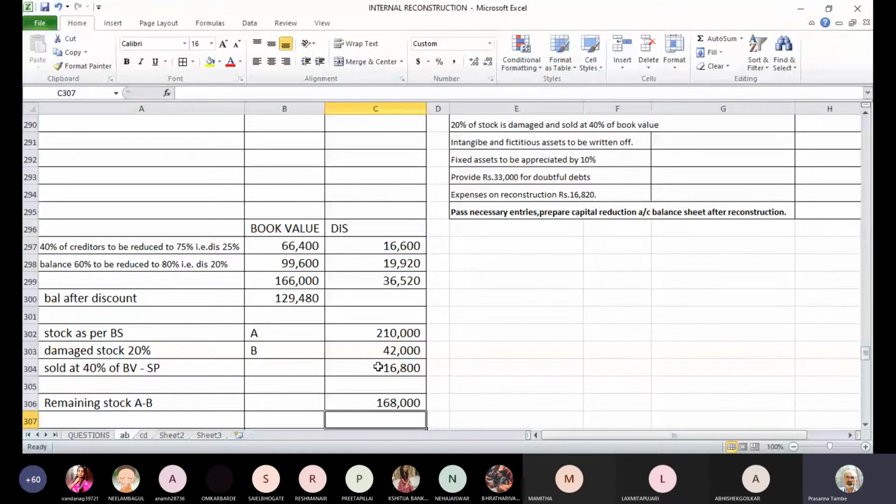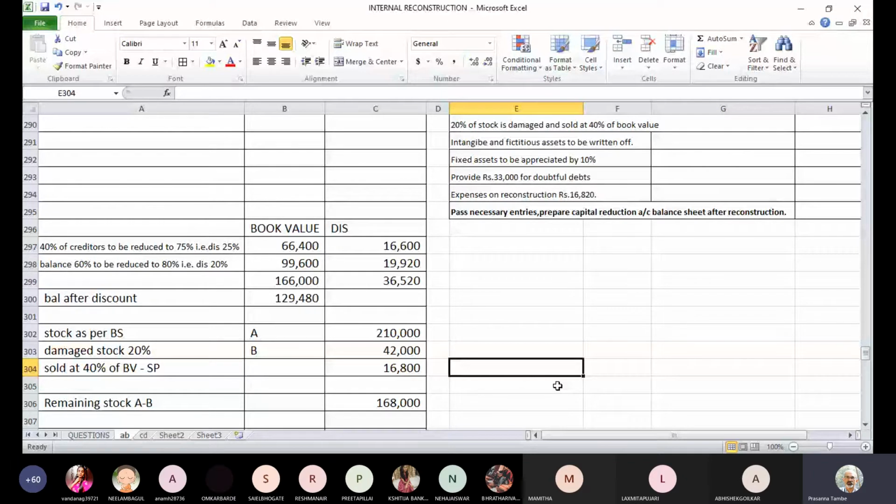Yes, sir. Now we have to account for this. What are we going to account for? We are going to account for only the sale. There is no separate accounting for profit or loss as such, because that profit or loss will be absorbed in your capital reduction. So you are not going to transfer anything to the P&L account. Whatever happens, it will go to the capital reduction account only. The entire loss will be absorbed in the capital reduction account.